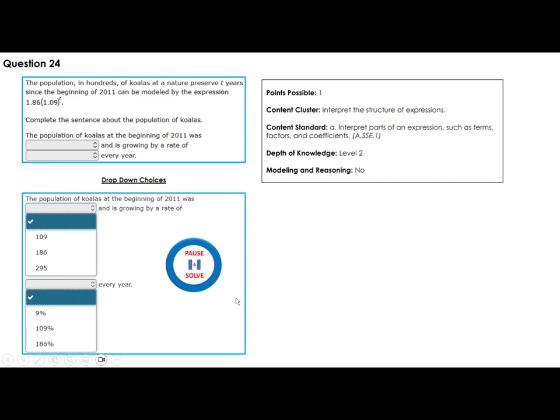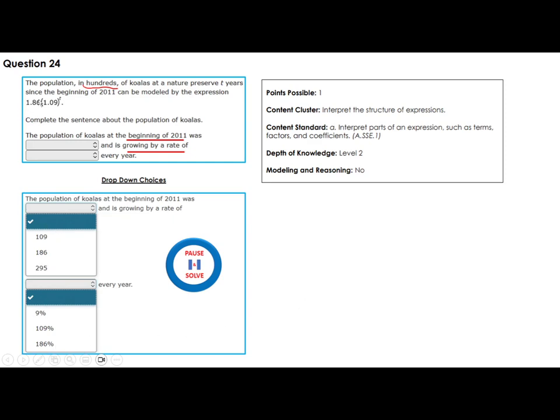The populations in hundreds of koalas at a nature reserve t years since the beginning of 2011 can be modeled by the expression. See, in hundreds, that's important, in hundreds, okay? The population of koala at the beginning of 2011 was, we need to fill this up, they give you these options. And it is growing by a rate of, we need to look at one of these rates here.